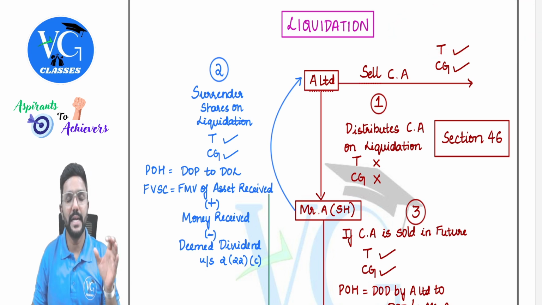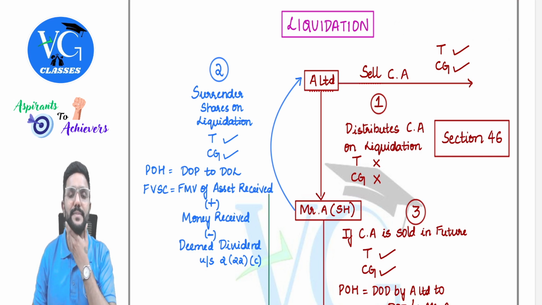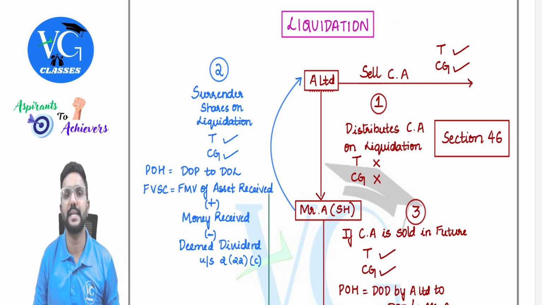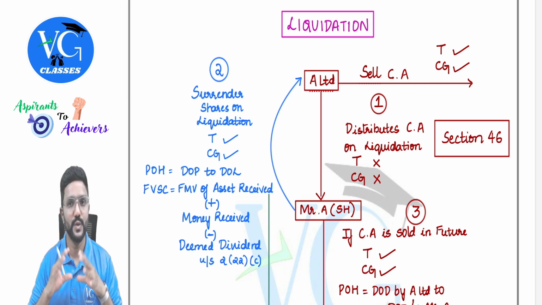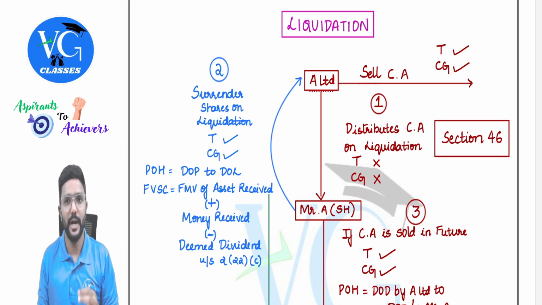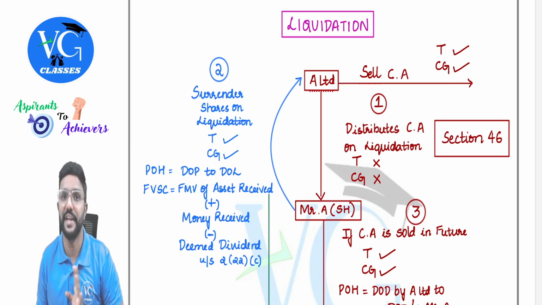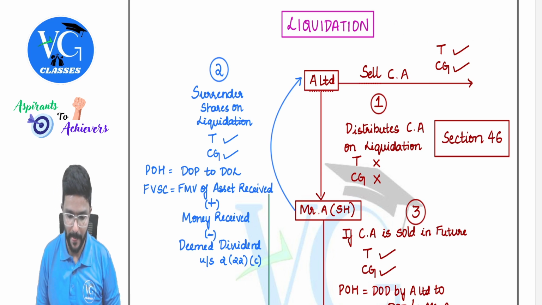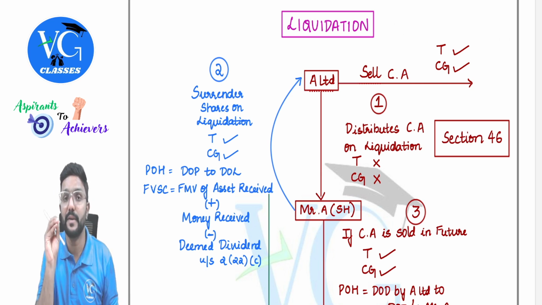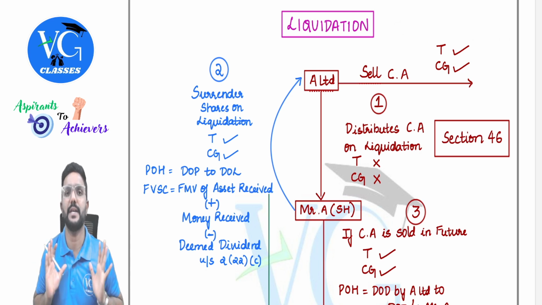I repeat, under section 46 and 47 of the Income Tax Act, they have given the list of transactions which are not regarded as transfer, and accordingly when this transaction arises, we will not compute capital gains income, guys. So which are those transactions? One by one I will try to explain with an example and chart. And please be very attentive, guys. This is very, very important because it will also have an impact on cost of acquisition, period of holding and all. So please try to catch whatever I am trying to explain, because I will cover different scenarios.